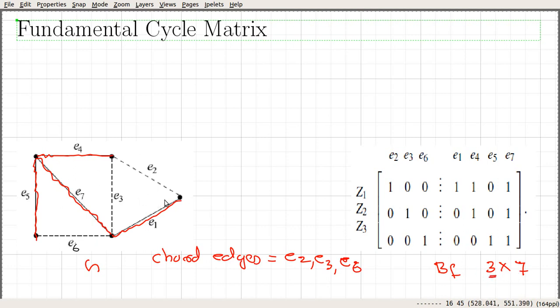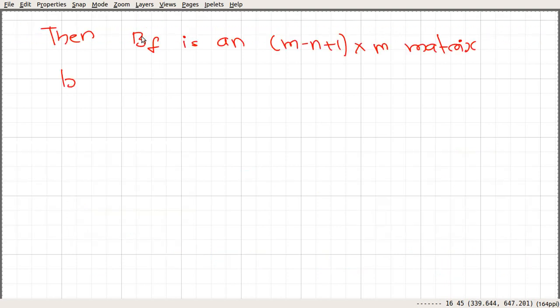Here the number of edges is 7, and the spanning tree has 4 edges, so the number of chords is 3. So this fundamental cycle matrix is an m minus n plus 1 by m matrix. The m minus n plus 1 corresponds to the chords, and the m corresponds to the number of edges in the graph.